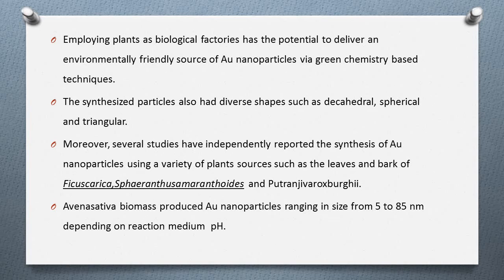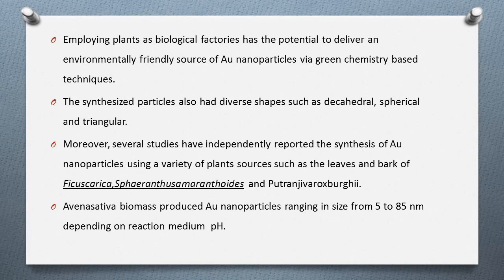Likewise, studies by Armendariz have revealed that Avena sativa biomass produces gold nanoparticles ranging in size from 5 to 85 nanometer depending on reaction medium pH. The study also revealed a variety of shapes such as decahedral, hexagonal, icosahedral, irregular and rod shaped could be produced depending on reaction medium pH.